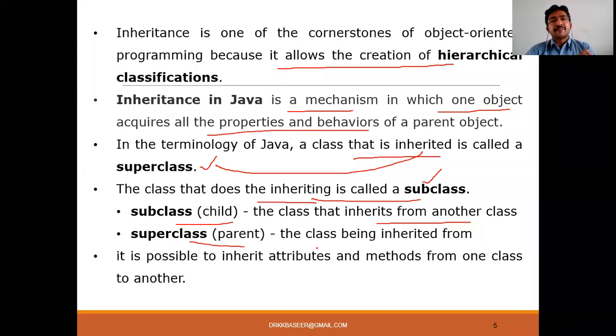The class being inherited from is the one deriving to the child class. It is possible to inherit the attributes as well as the methods from one class to another class. So acquiring the properties means not only the class name, but also the attributes, methods, and constructors, everything is acquired by the child class.